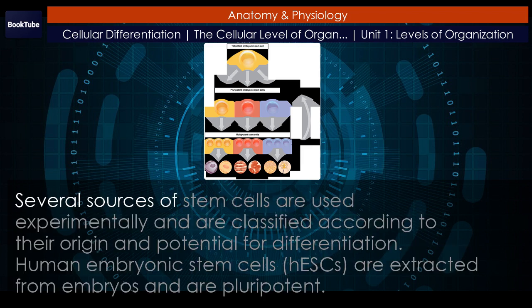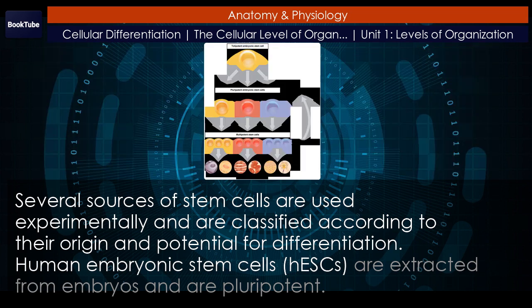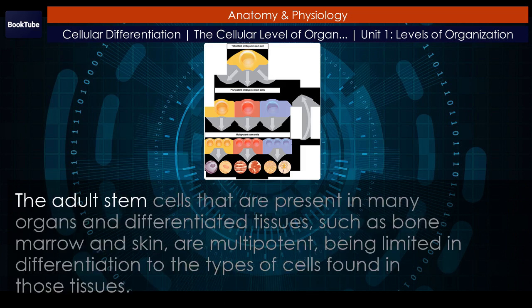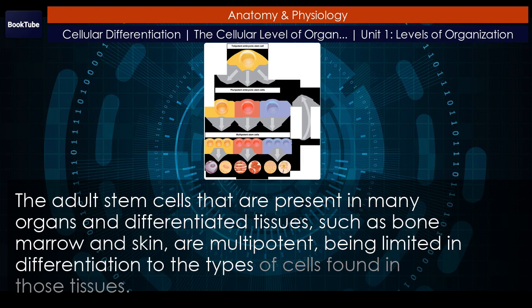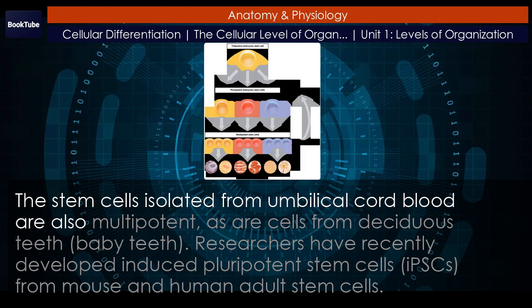Several sources of stem cells are used experimentally and are classified according to their origin and potential for differentiation. Human embryonic stem cells, HESCs, are extracted from embryos and are pluripotent. The adult stem cells that are present in many organs and differentiated tissues, such as bone marrow and skin, are multipotent, being limited in differentiation to the types of cells found in those tissues. The stem cells isolated from umbilical cord blood are also multipotent, as are cells from deciduous teeth, baby teeth.